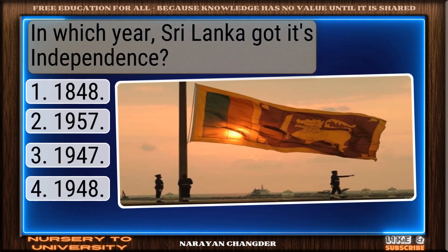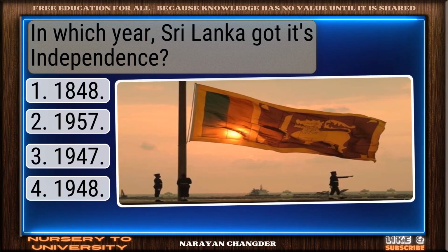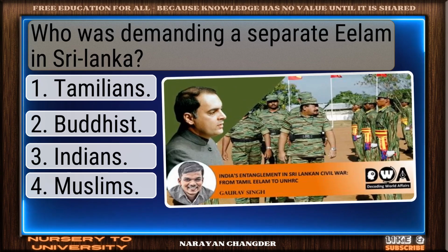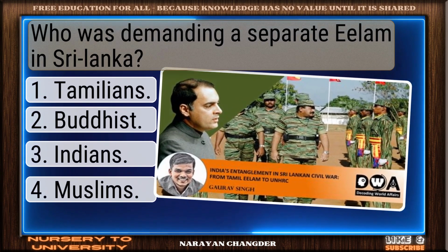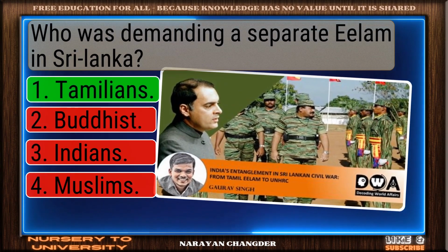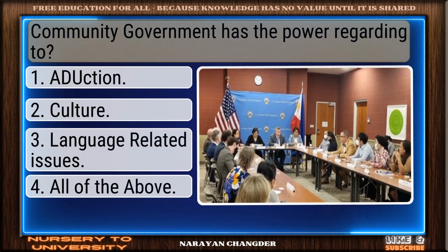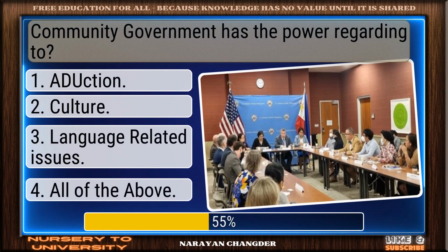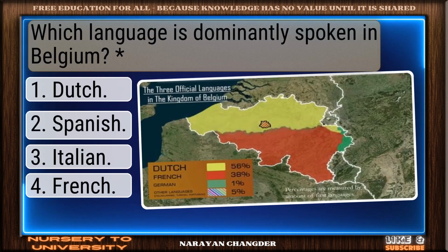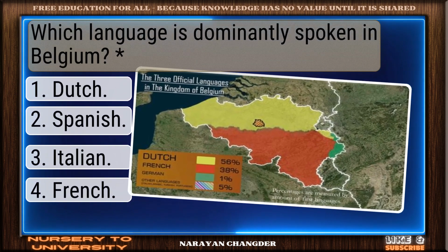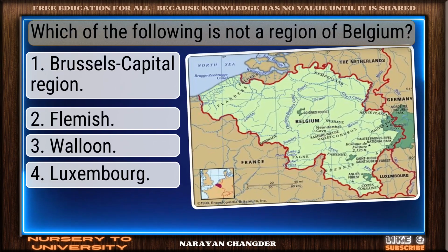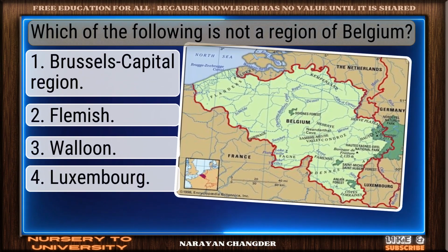In which year Sri Lanka got its independence? 1948 is sound. Who was demanding a separate Eelam in Sri Lanka? On track. Tamilians is correct. Community government has the power regarding to. Well picked. All of the above is correct. Which language is dominantly spoken in Belgium? Exactly, Dutch makes sense.